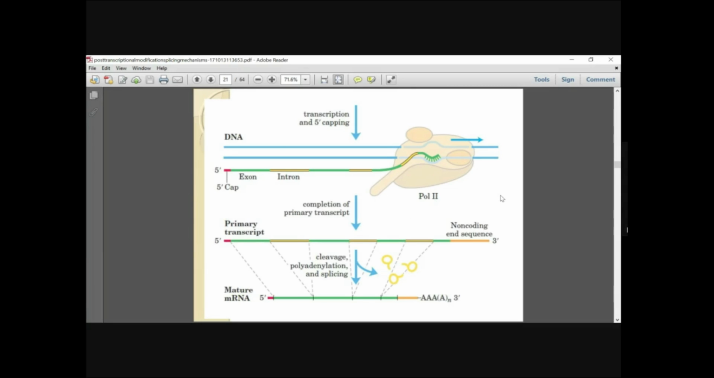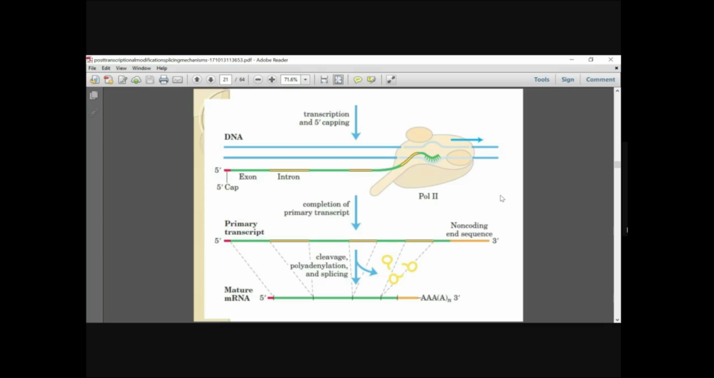So in this process, during the transcription process, 7-methyl guanosine is added to the 5' end of the nascent mRNA. Okay, so the initial steps in the RNA capping are catalyzed by a dimeric capping enzyme. So first you have the DNA from which you have synthesized the pre-mRNA.